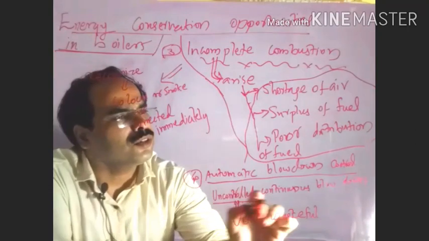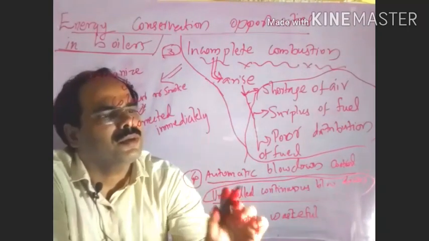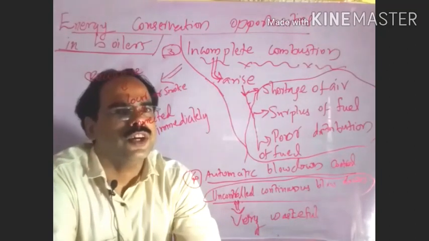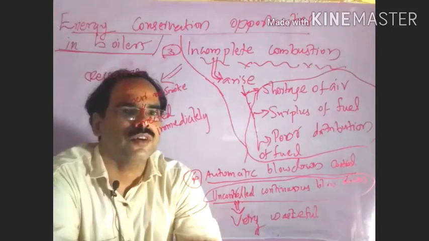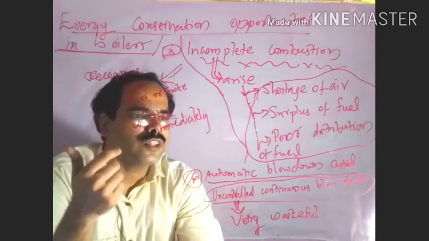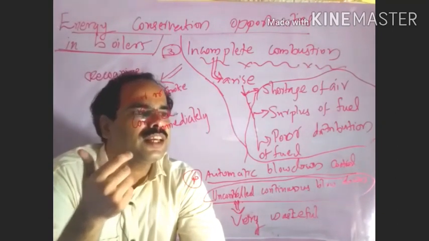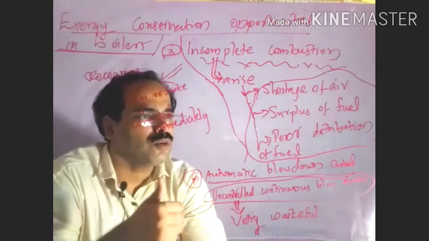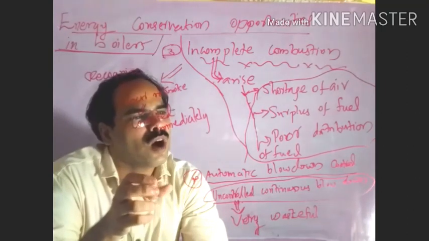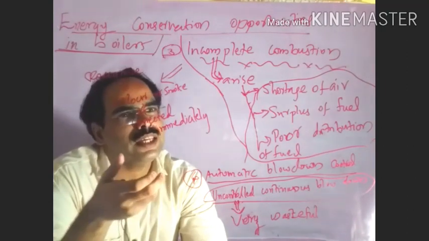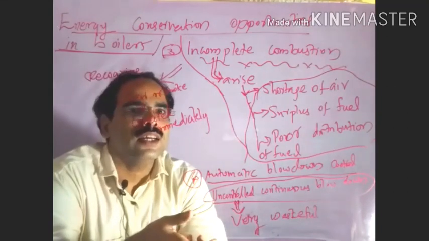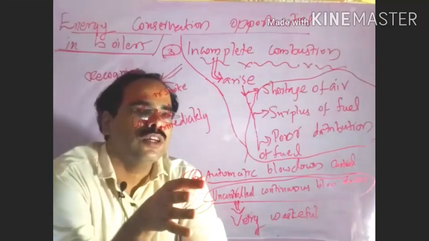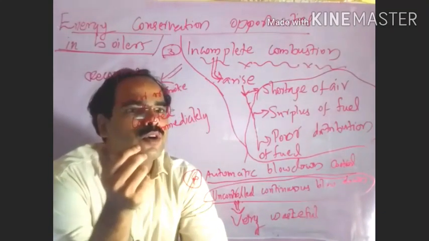If an uncontrolled continuous blowdown takes place, then a large amount of heat will be wasted. That also we need to avoid, so for that we can think about automatic blowdown control. With automatic blowdown control, once the impurities in the water increase, it will automatically check and then blowdown takes place.